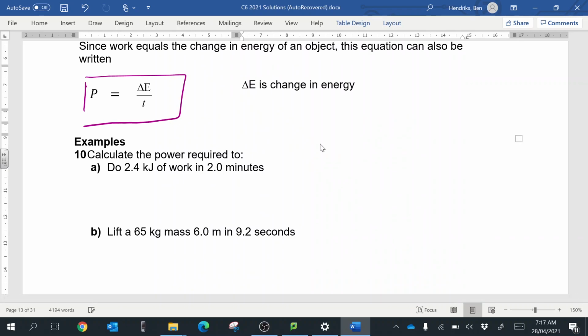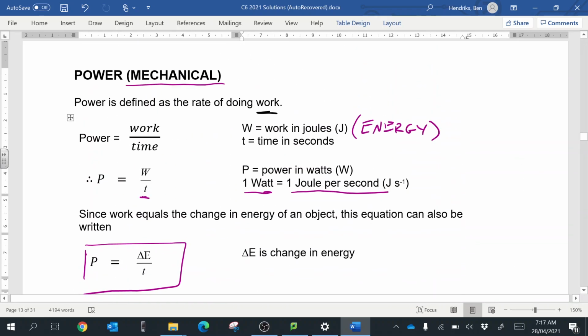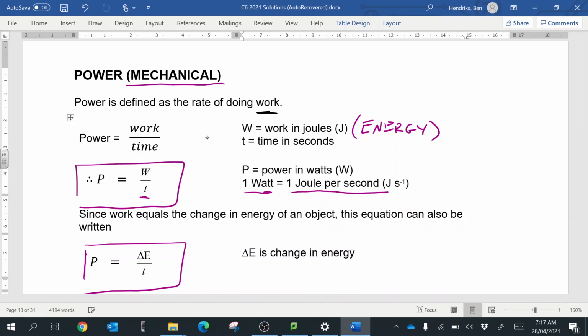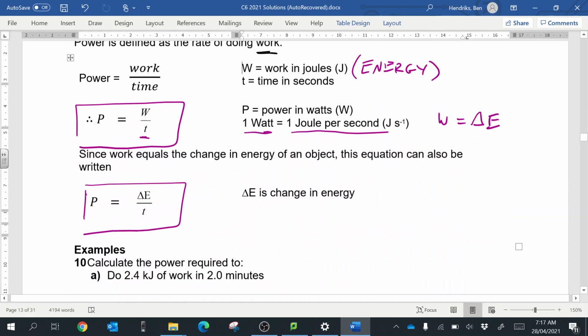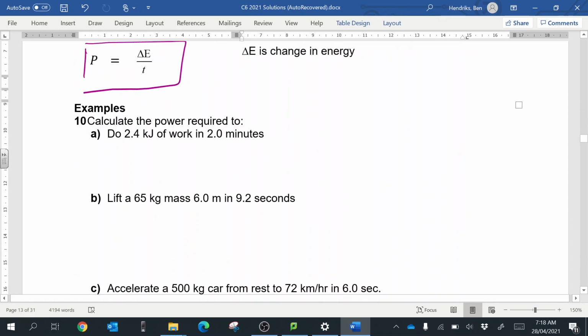So we had power is equal to work over time. And if we just substitute work is equal to change in energy, maybe I'm labouring the point now, but power is then change in energy over time. Right. So let's do some examples.